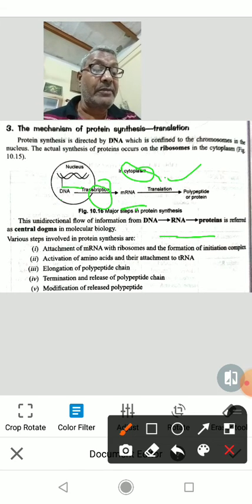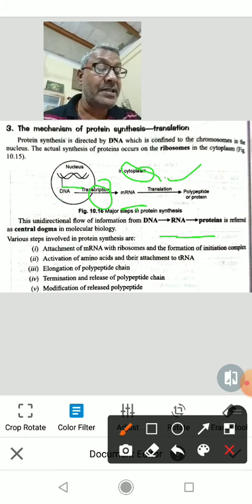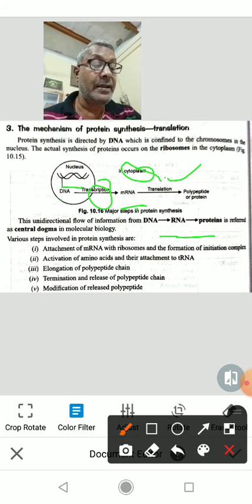Next is termination and release of polypeptide chain. The synthesis of polypeptide chain gets completed when the ribosome reaches a codon that gives the signal for stop. So this stop codon is also known as nonsense codon. These codons are UAG, UAA and UGA.